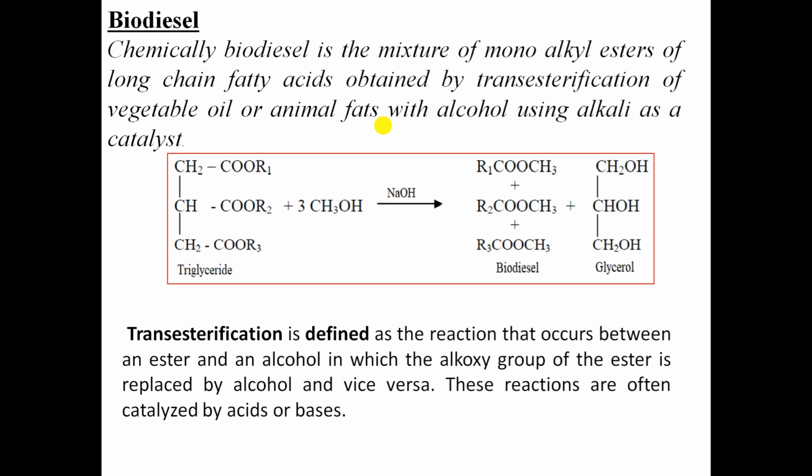In this process, animal or vegetable oil is heated with an excess amount of methanol in the presence of catalysts like sodium methoxide, potassium methoxide, NaOH or KOH. The catalyst should be free from moisture, and any water in the process promotes saponification and not